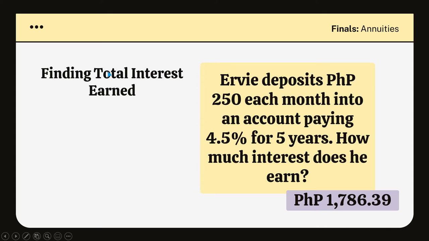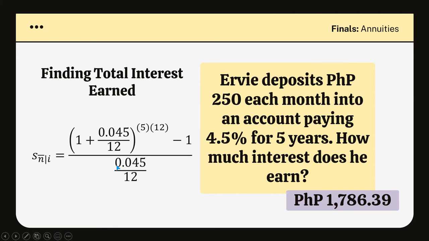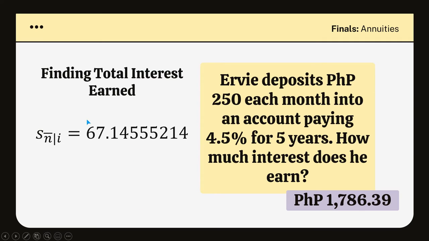In finding the total interest earned, we just need to subtract the total payments from the future value. So this is what it's going to look like. As you can see, since Irvi pays 250 pesos each month into an account, 0.045 is going to be divided by 12, and then 5 years is going to be multiplied by 12. Following that, we will get this as our factor.